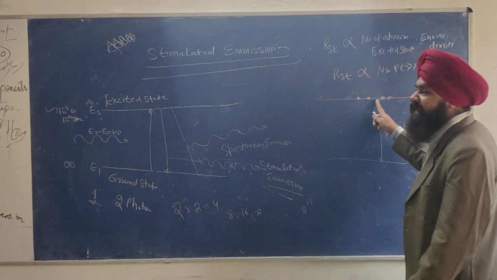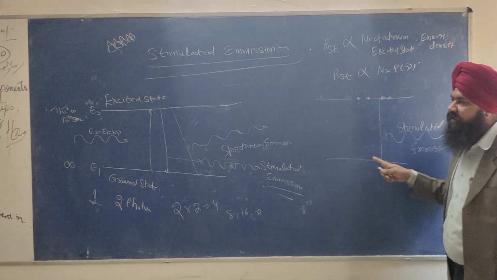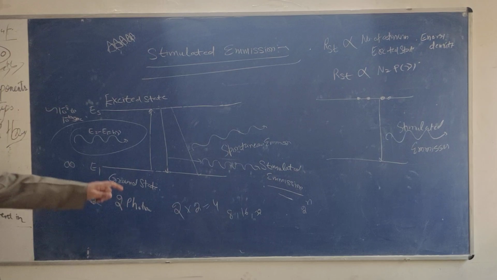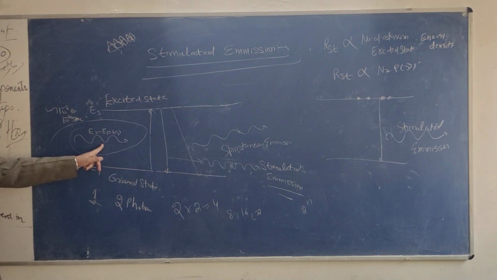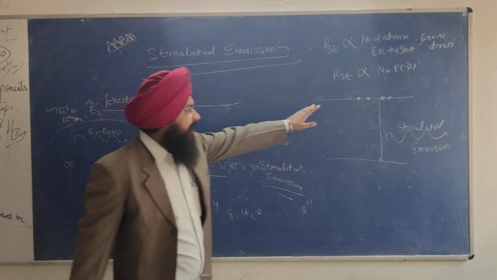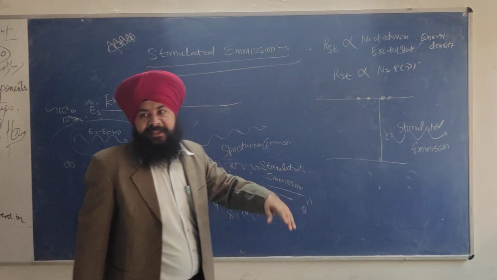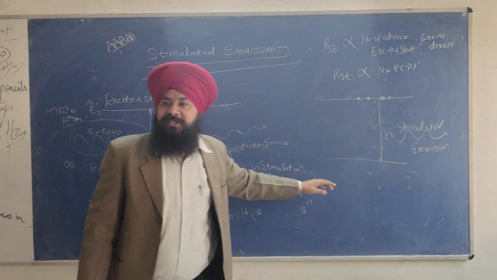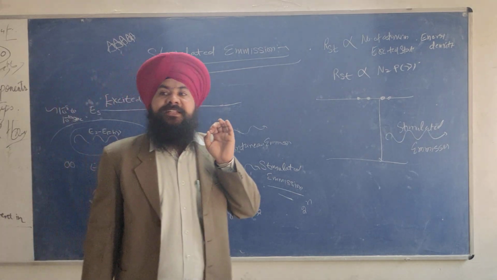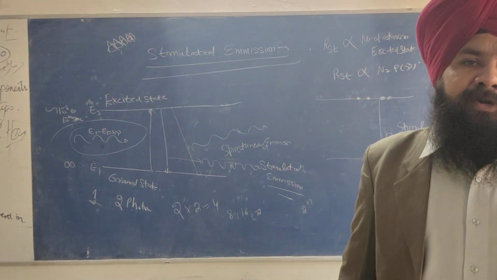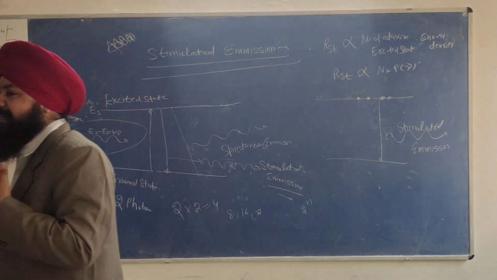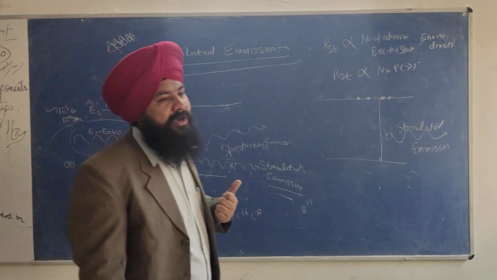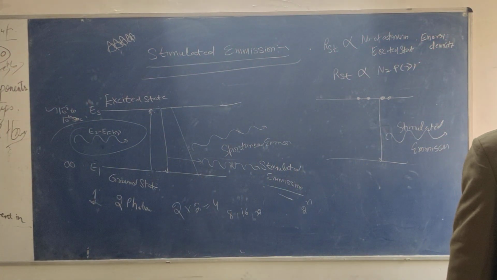The atoms which are present in the excited state come back to the ground state with the help of this band gap energy. When a band gap energy photon stimulates these atoms in the excited state, then and only then will they de-excite to the lower energy level simultaneously. The word I am using, simultaneously, is a very important point. Because when they simultaneously de-excite, a highly intense beam will be generated, and that highly intense beam is called stimulated emission. Are you getting the point?